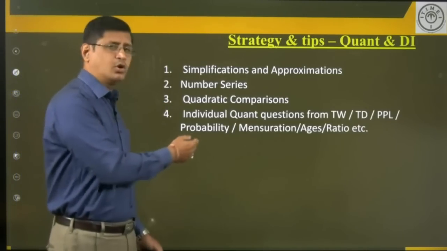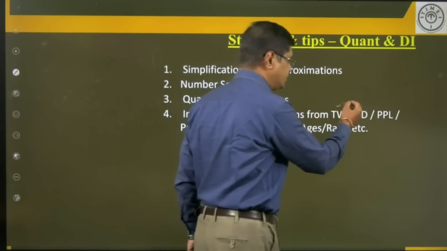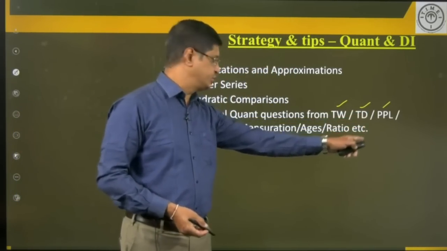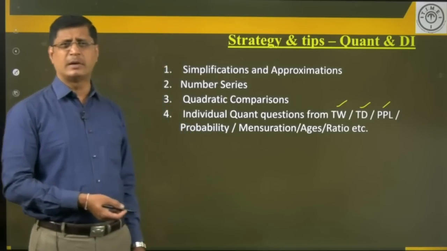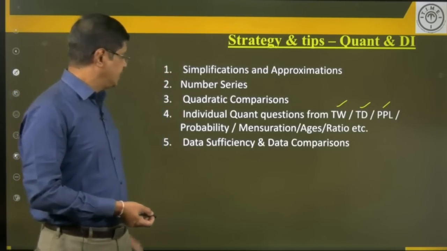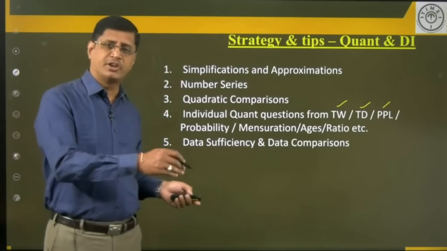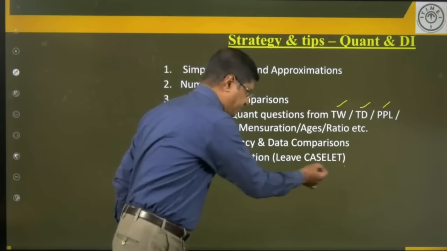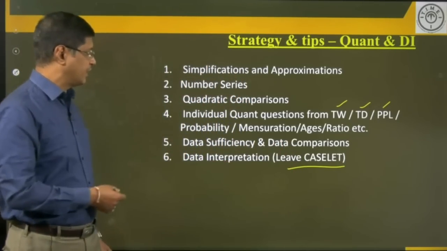Okay. Then next go over individual quant questions. Yes, already I gave information about these topics. What are the topics here? Percentages, profit and loss, time and work, time and distance, and here probability, mensuration, ages, ratios. So, these are some of the important topics. So, next try the individual quant questions. The next data sufficiency and data comparison. Data sufficiency and data comparison you need to attempt. The next data interpretation. Of course, yes, leave the caselet. Better to leave caselet because here it consumes maximum time. Okay.